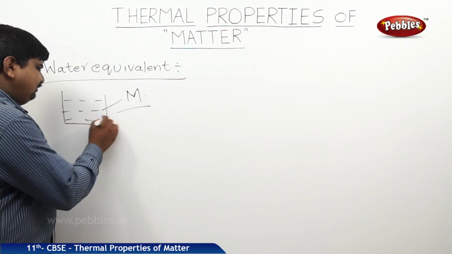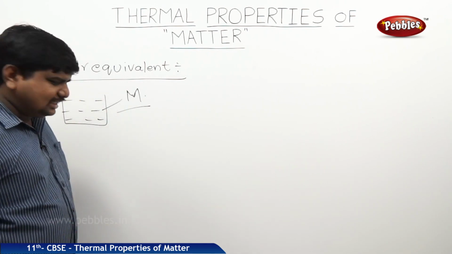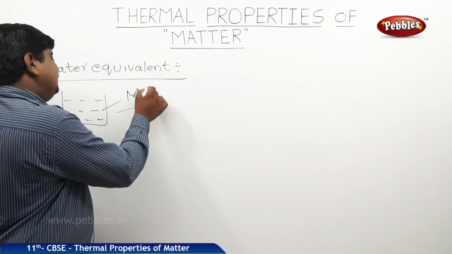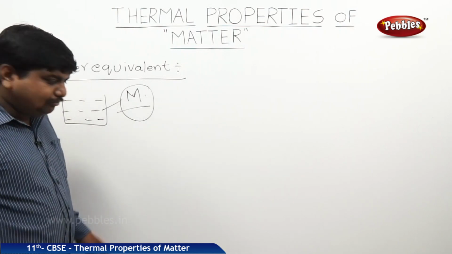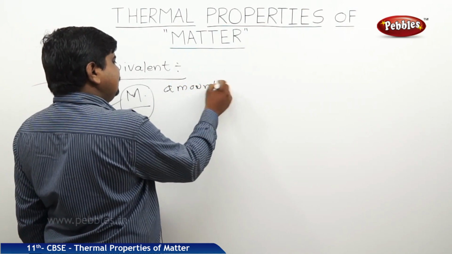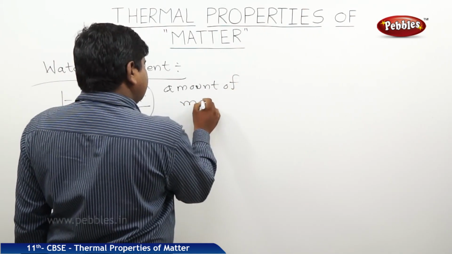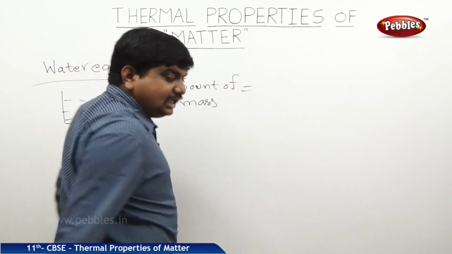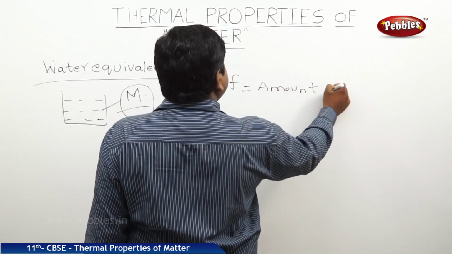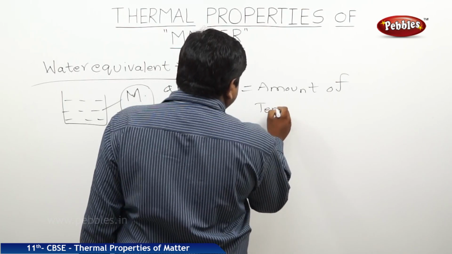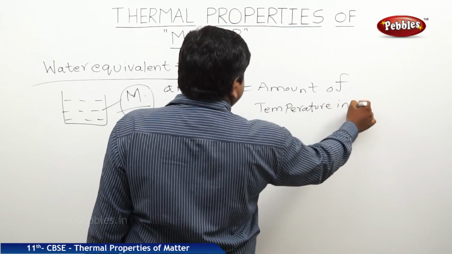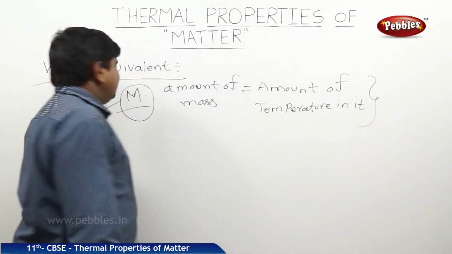But if the heat energy required to raise the temperature by 1 degree is equal to its mass, means the amount of mass of the body is equal to the amount of temperature in it, that is called its water equivalent.